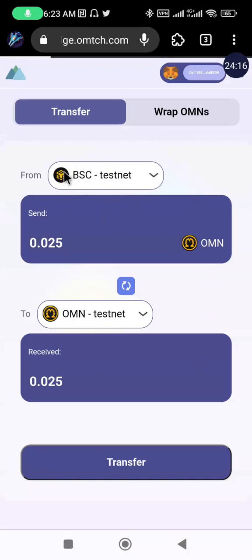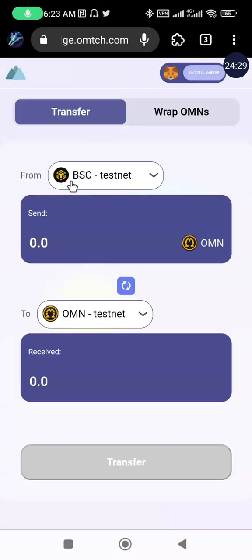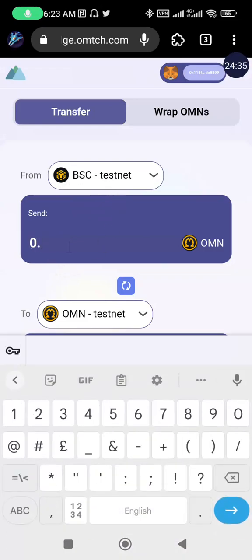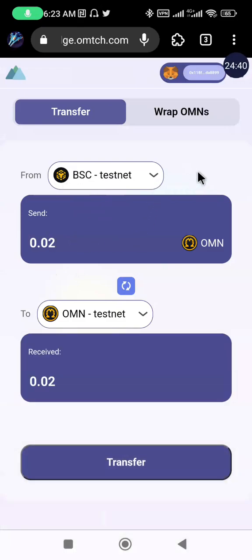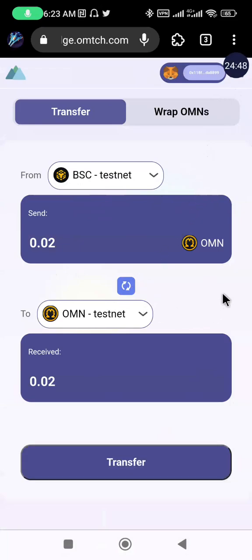So we'll see the interface has changed. Previously it was the Omega testnet that was at the top, but now we are having the Binance Smart Chain at the top here. So we'll be bridging from the Binance Smart Chain to the Omega testnet. So just enter a figure, a unit that you want to bridge. So once you enter it, you click on the transfer button and it will send a transaction message for you to verify on your Metamask.